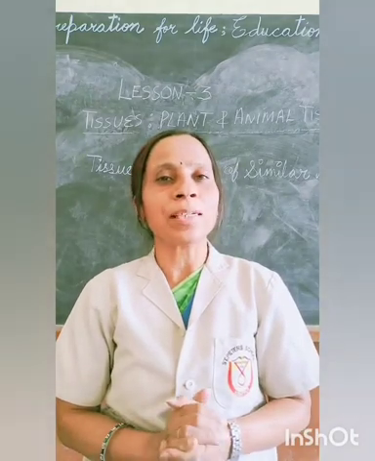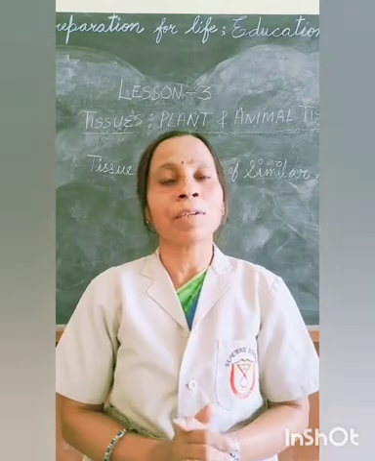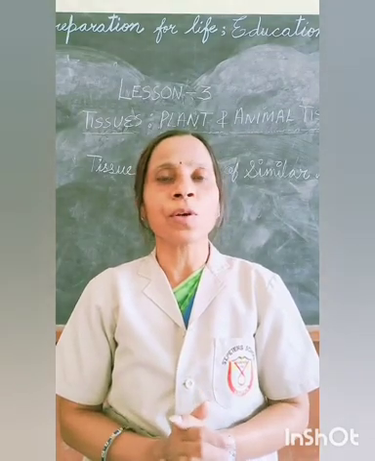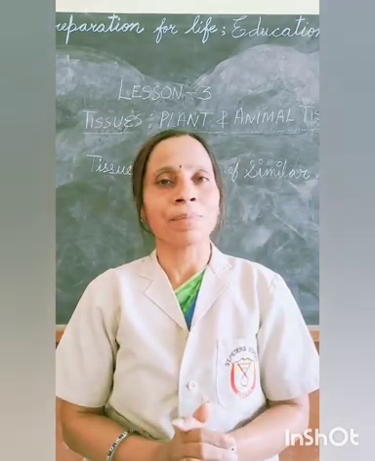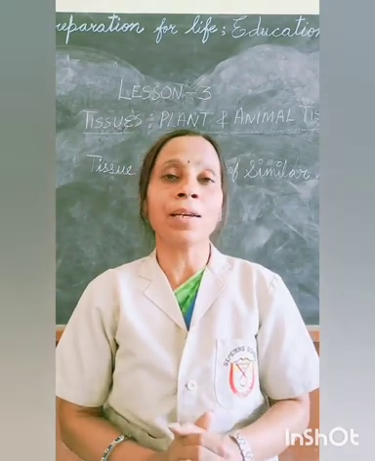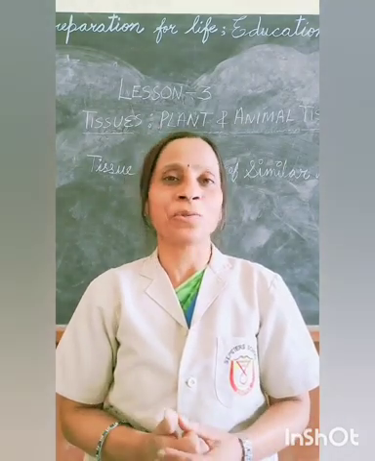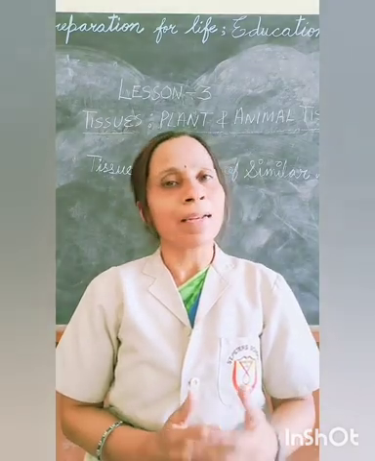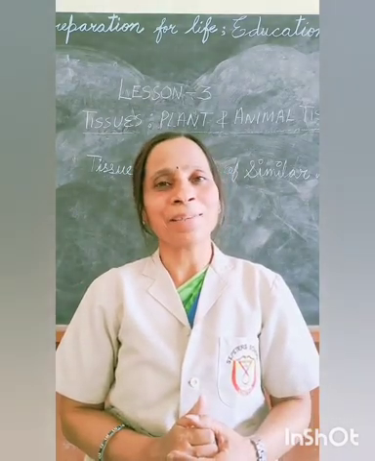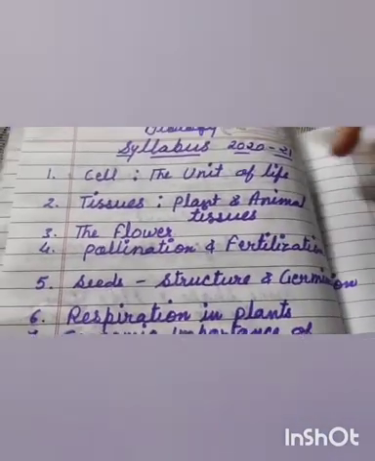So dear students, in this chapter we are going to learn the relationship between cells, tissues, organ system and organism. At the same time, we will learn the different types of plant and animal tissues and their location and characteristics. So let's start. Plant and animal tissues.